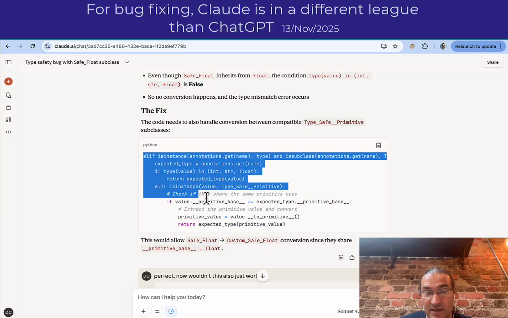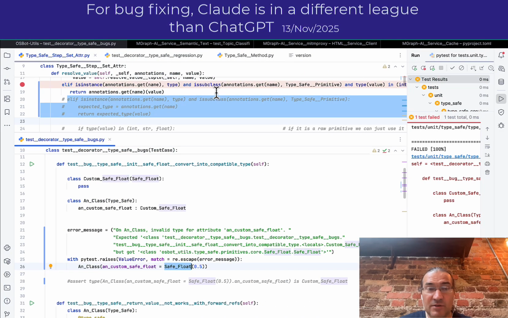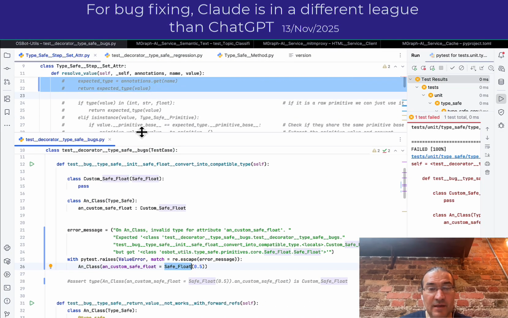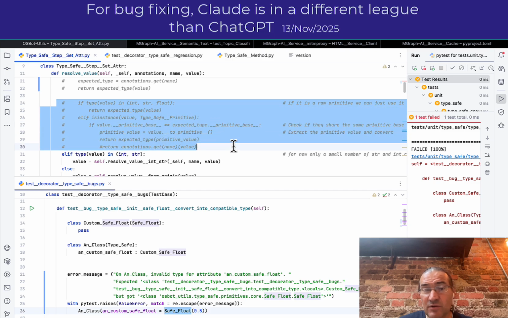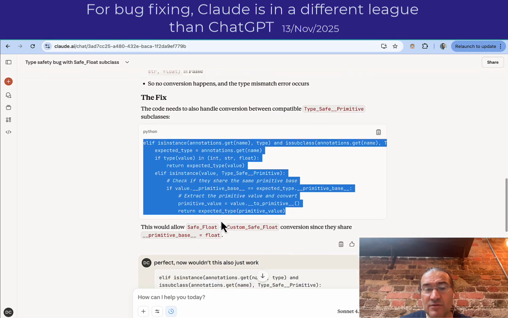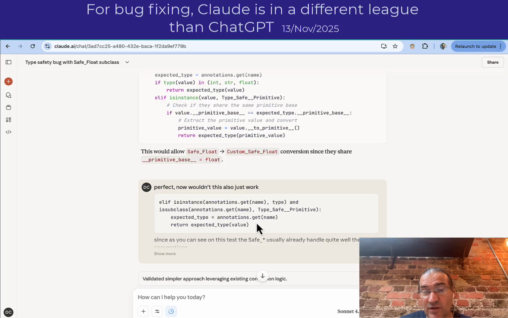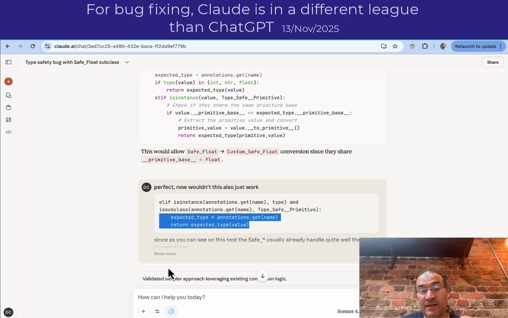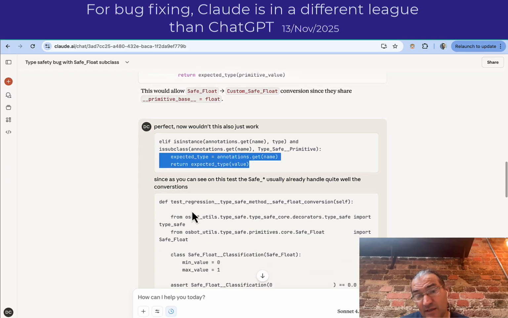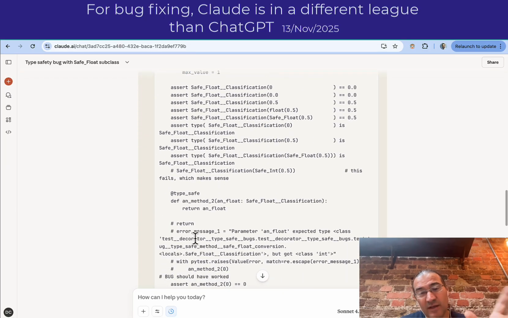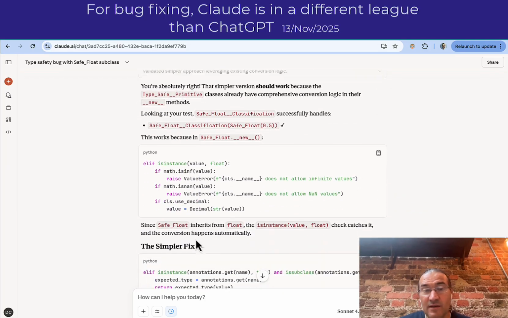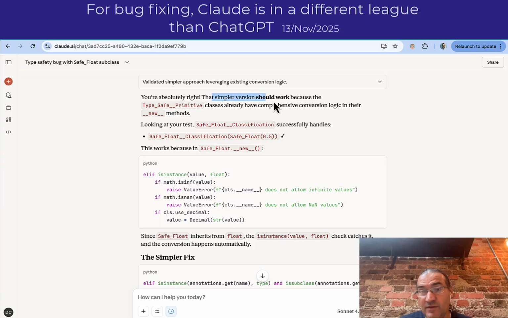So it gives me this code base, which I actually put in, and I tried it out, and it actually worked. But when I reviewed it, I said, hey, why don't I just do this, which is much simpler, literally one line of code, right? And then I gave it a couple more examples, because you can see on this other test the conversion already happened. So I gave it a bit more context. And then Claude goes, you're right, the simple version should work.